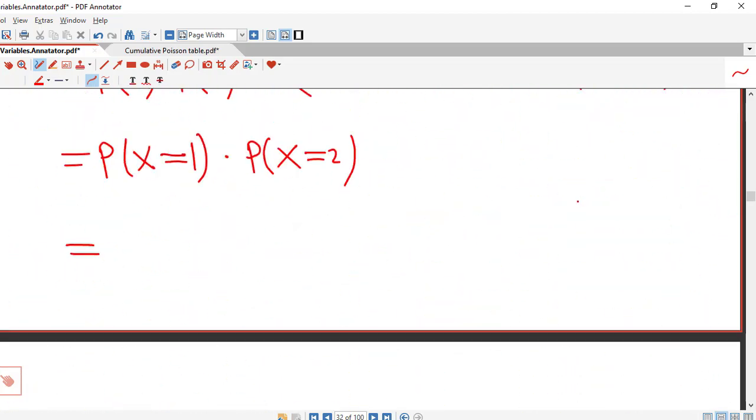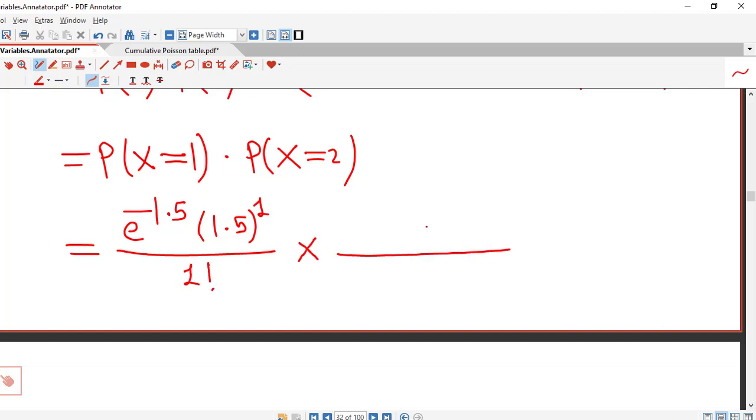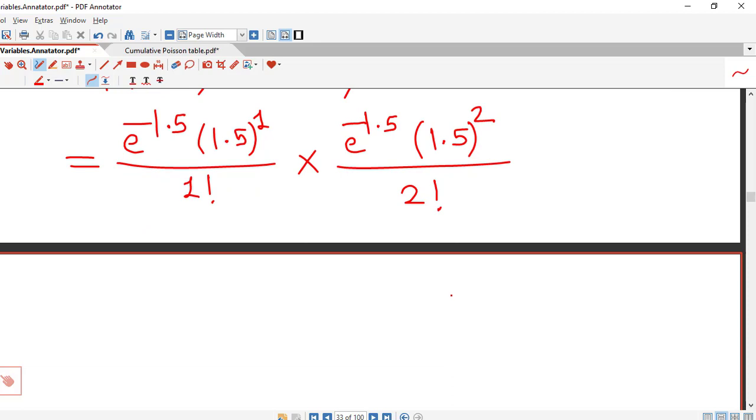So we calculate here e raised to minus 1.5, 1.5 raised to 1 divided by 1 factorial, into, now we put small x equal to 2, e raised to minus 1.5, 1.5 raised to 2 divided by 2 factorial. If you calculate the first one, you will have 0.3347 using a scientific calculator.